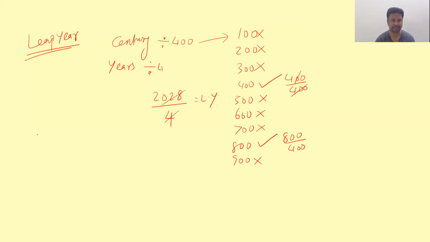Leap day. Leap day means February 29 is called leap day because only in leap years we can find this day. So February 29 is called leap day.